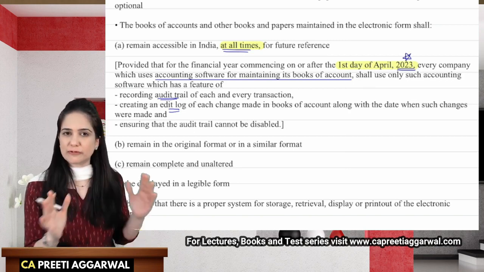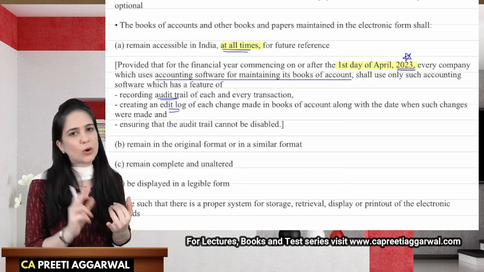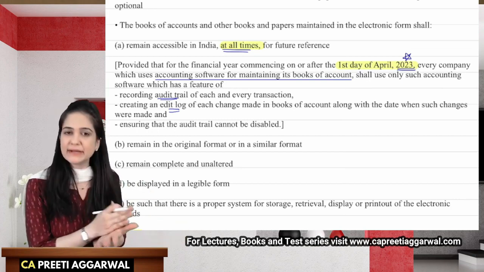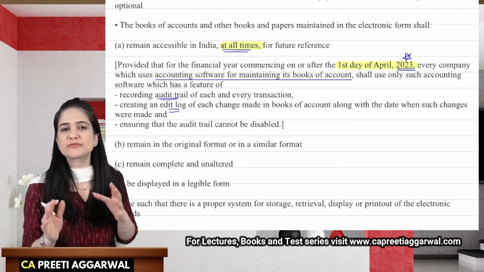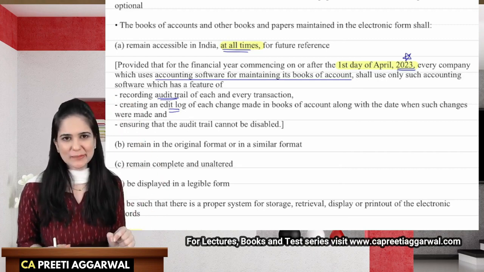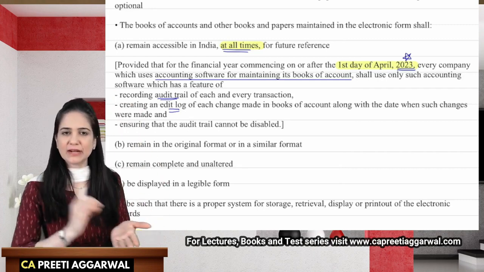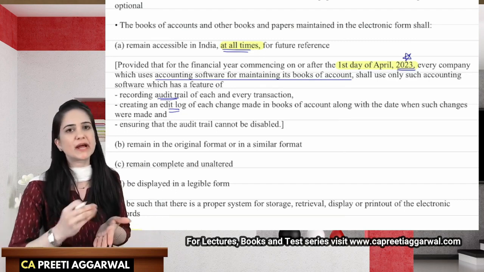So whatever accounting software that you are using should have an audit trail, and it should also maintain an edit log for every change. We just want the audit trail to be maintained, and if somebody is editing, the log should record who has edited and at what time.